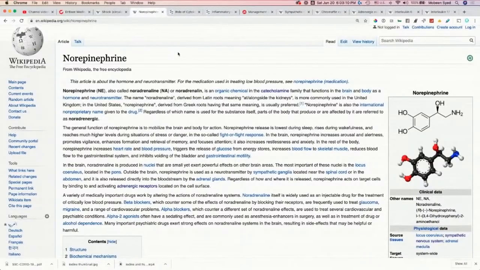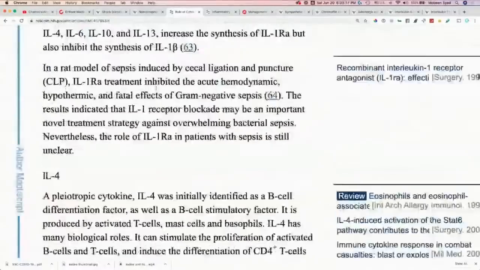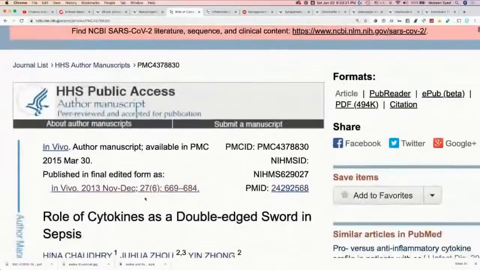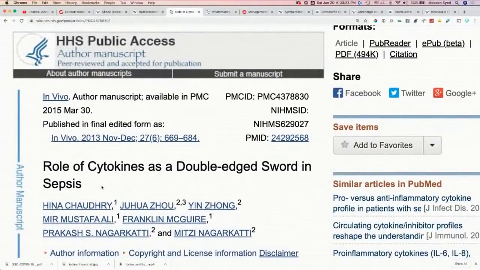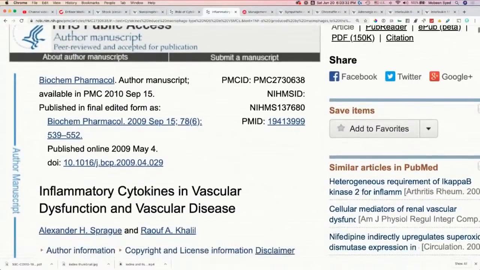That is the drug that we will talk about today. So here is that link. Then this is an important one. This is a study that I've linked here, which shows various interleukins or various cytokines that are playing a role in the cytokine storm. This is another study for inflammatory cytokines in vascular dysfunction and vascular diseases. So again, we are focusing on the blood vessels when the patient is in the ICU or on a ventilator. That is why these studies.